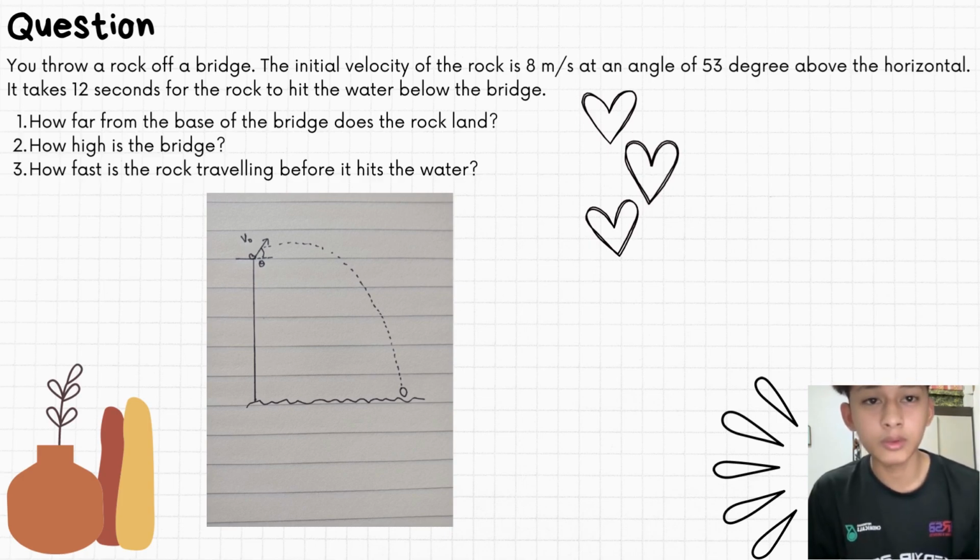So today I'm going to present about the question. The question is, you throw a rock off a bridge. The initial velocity of the rock is 8 meters per second at an angle of 53 degrees above the horizontal. It takes 20 seconds for the rock to hit the water below the bridge. Number 1, how far from the base of the bridge does the rock land? Number 2, how high is the bridge? Number 3, how fast is the rock traveling before it hits the water?